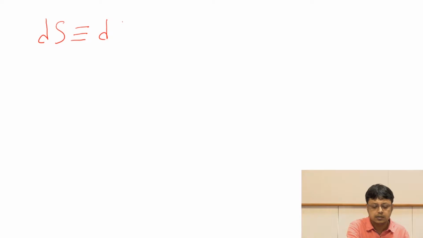So we discussed the properties of entropy in the previous class. Today we will continue along that direction and we will define the conditions for spontaneity and equilibrium. Now remember that whenever I write dS or any differential change in entropy, from now onward we will consider this dS to be equal to the dS of the system only.